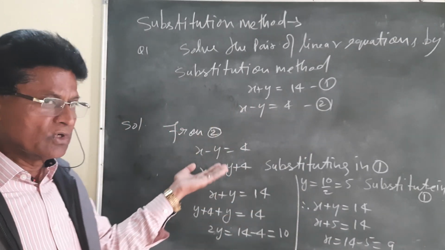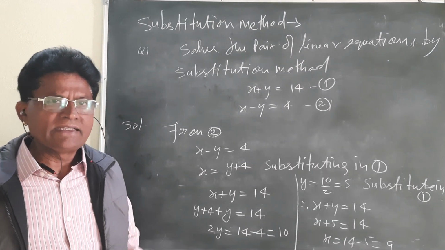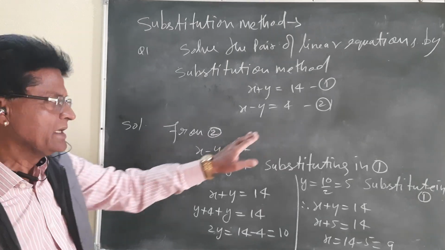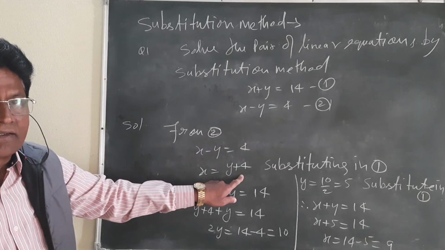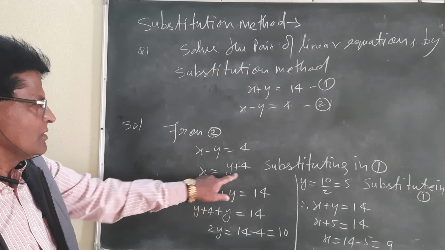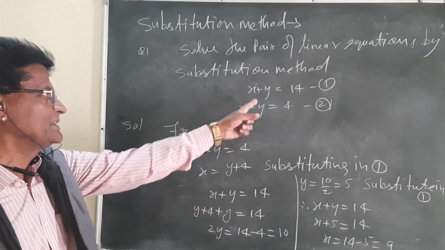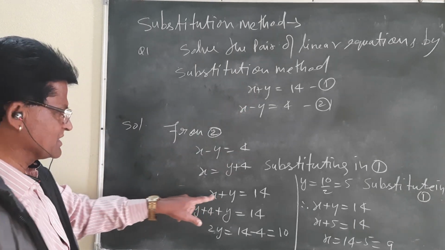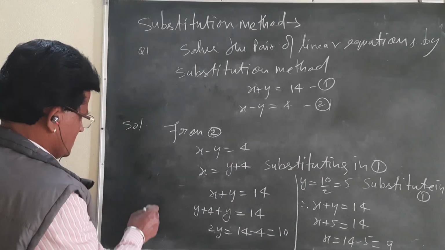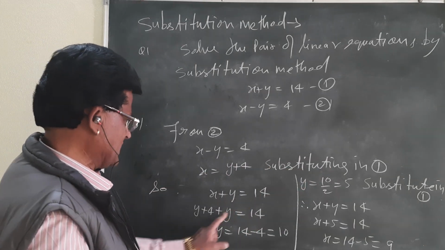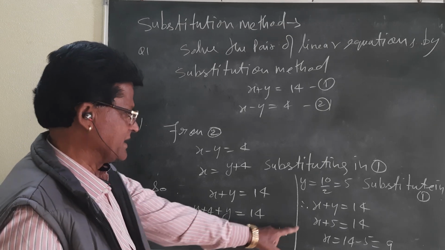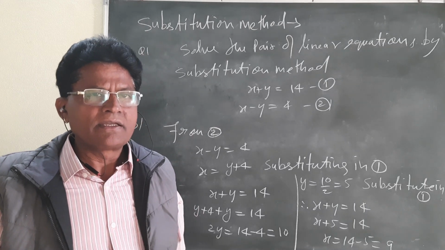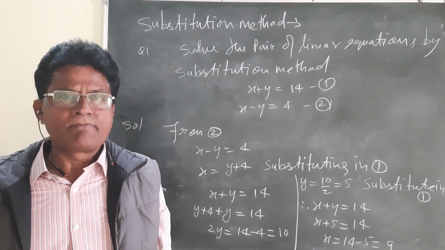Dear student, we have got the value of x and y in the easiest way by the substitution method. Once again you see, we took equation number 2 and got the value of x in the form of y. This value which you got from equation number 2, you substitute in place of x in equation number 1. So x plus y is 14, with x as y plus 4. You got y is equal to 5, you substitute in 1 once again, and you will get the value of x. Very simple question by using the substitution method.